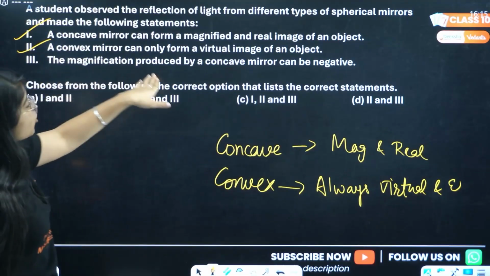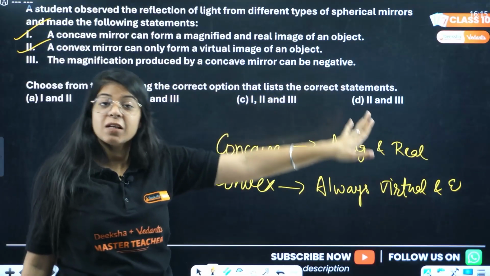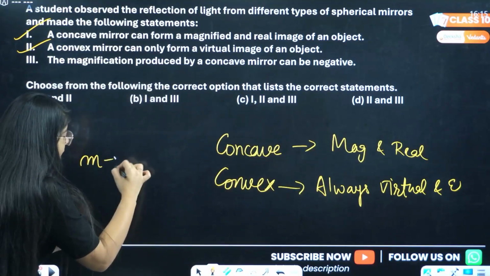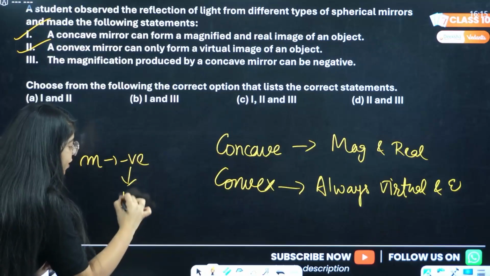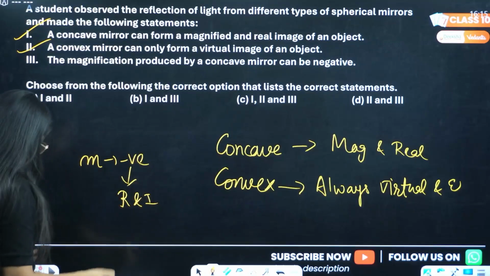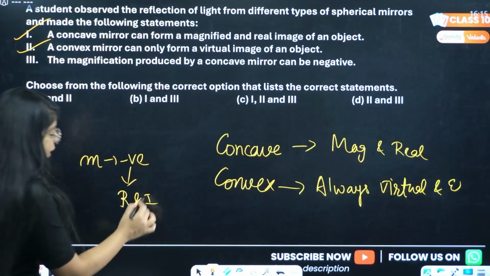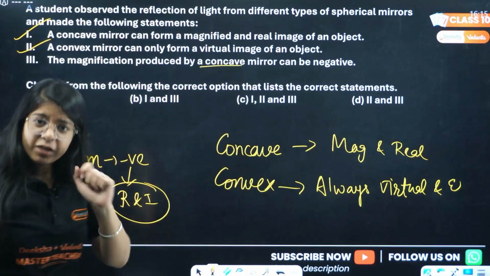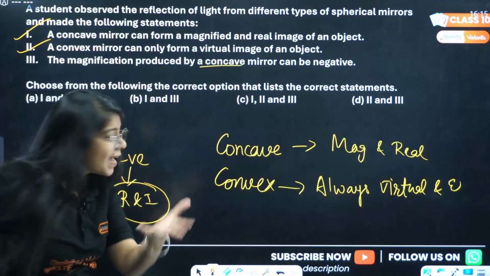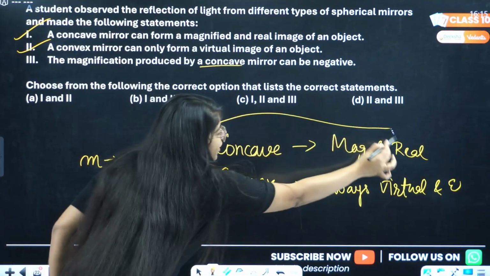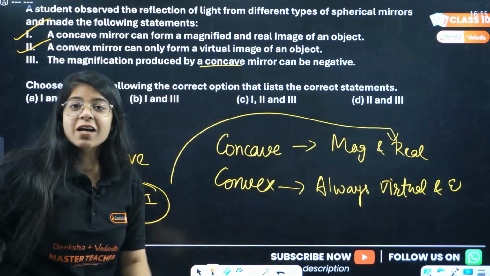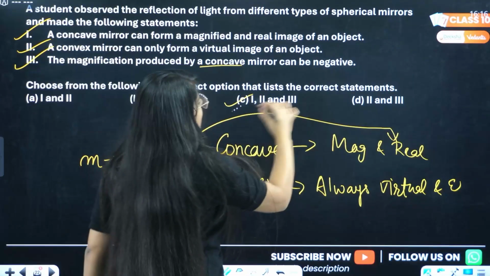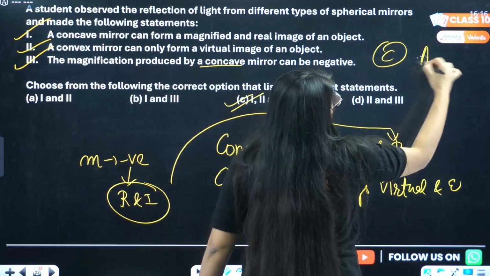The magnification produced by a concave mirror can be negative. Magnification is negative when what? When it forms a real and inverted image. We just studied that. Does the concave mirror produce a real and inverted image? Yes, the concave mirror does produce a real and inverted image. So this is also true. So for this, your answer will be C.